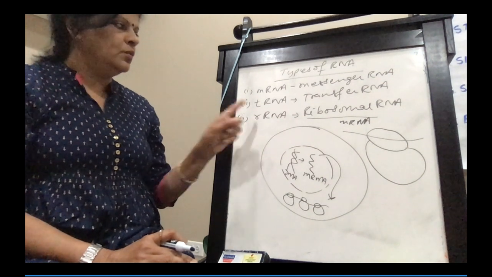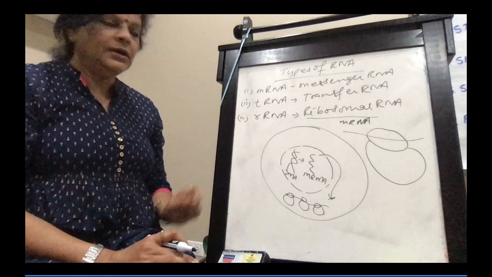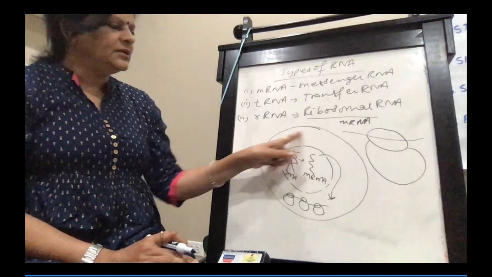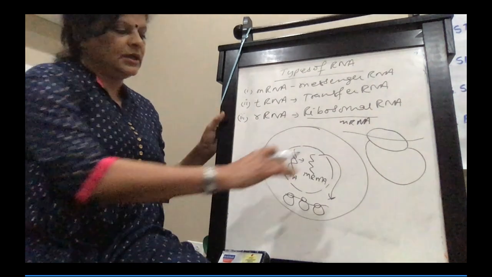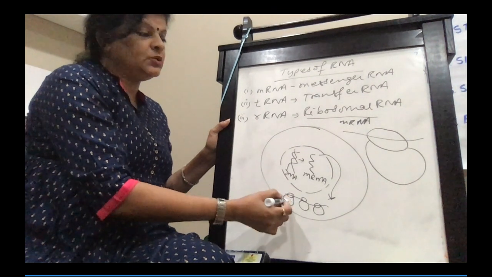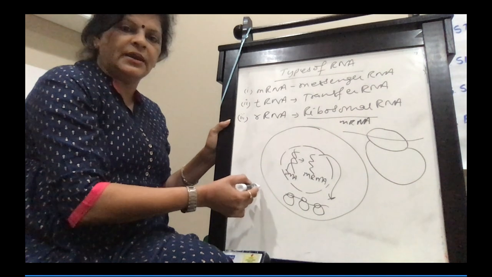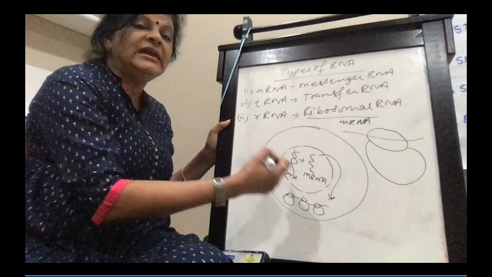Fine. Now, what is this tRNA doing? This tRNA is present in the cytoplasm. It will come and it will read the code. The code is on the mRNA. So it is going to decode.